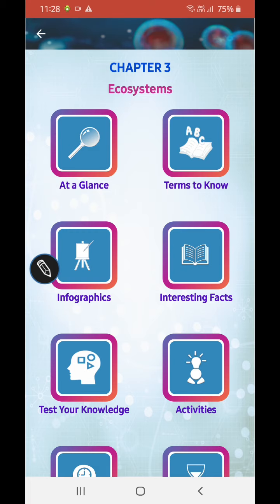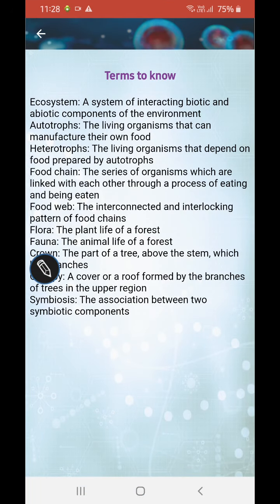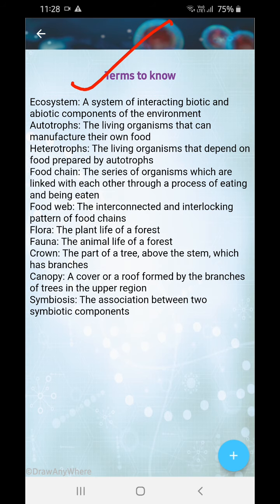Now, the terms to know. So what are the terms to know? Ecosystem: a system of interacting biotic and abiotic components of the environment. Autotrophs: living organisms that can manufacture food. Next, heterotrophs: living organisms that depend on the food prepared by autotrophs. Food chain: a series of organisms linked with each other through a process of eating and being eaten. So first they are eating and then they are being eaten by someone else.